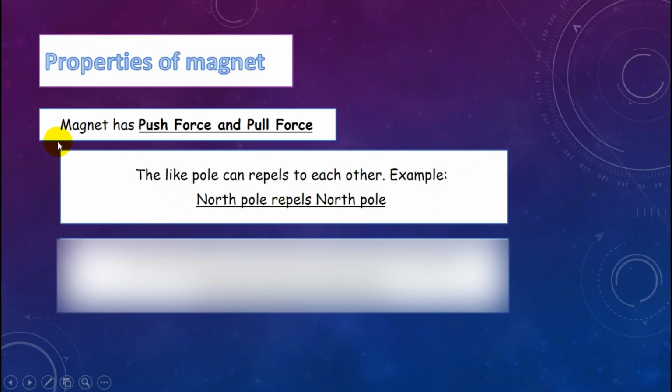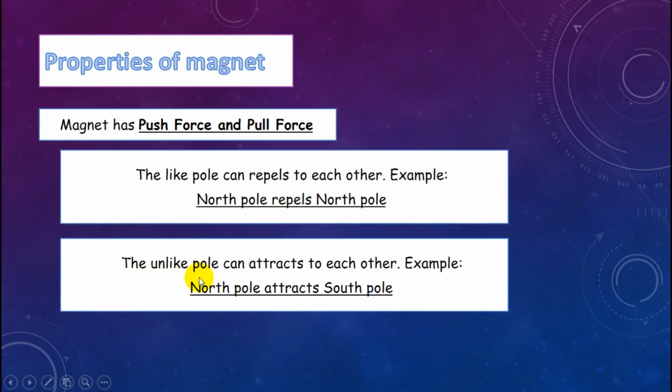Continuing the properties of magnets. A magnet has push force and pull force. How does that work? Like poles repel each other. For example, North Pole repels North Pole. Unlike poles attract each other. For example, North Pole attracts South Pole.